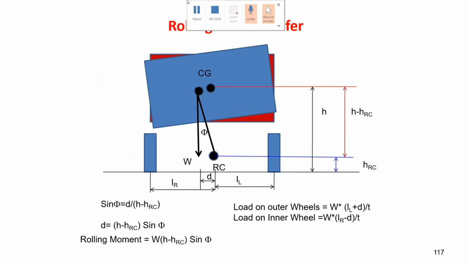So rolling load transfer, you just see here. Initially, this is the position of the vehicle, the red colored one, and the center of gravity is here. And you are taking a turn, and load gets transferred from inside to outside. It takes the position like this, and the center of gravity position is here. Through the center of gravity, the weight of the vehicle will be acting. So to begin with, this was the roll center.